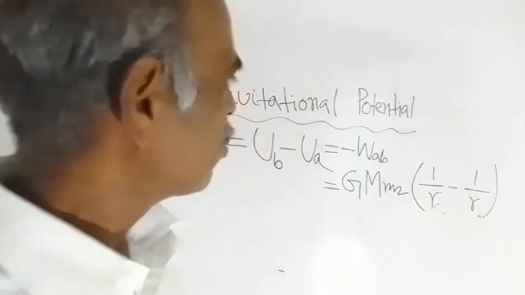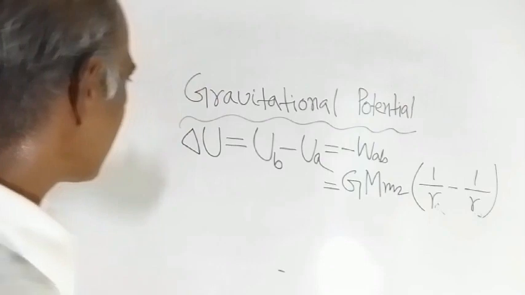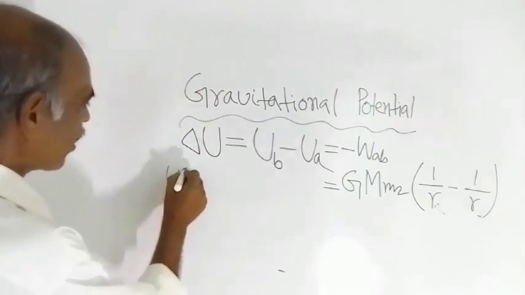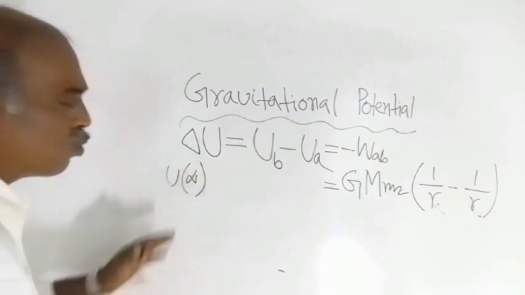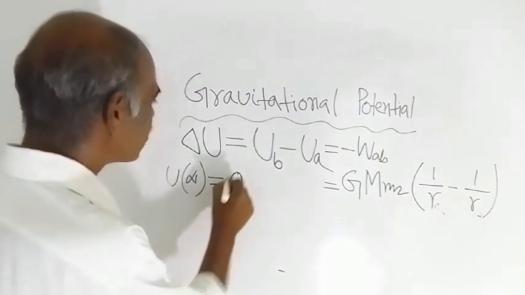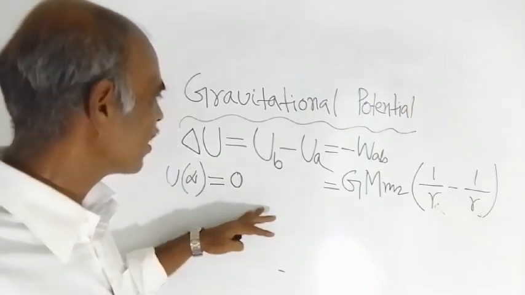So, at infinity, what is the potential energy? You write this way: U within bracket infinity. At infinity, potential energy is 0.